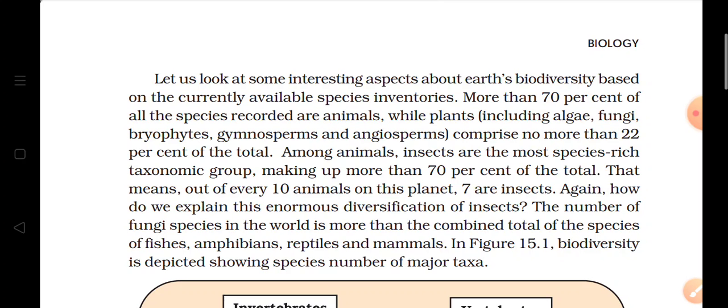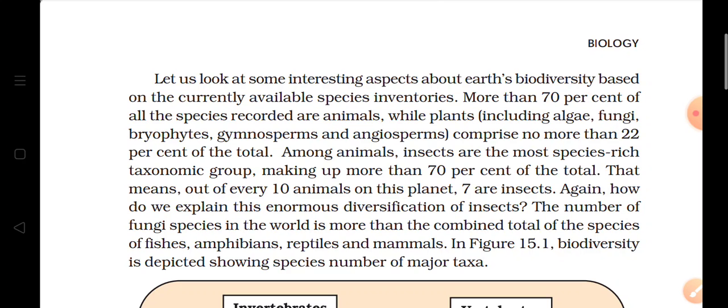And among the animals, insects cover near about 70% of the total. So we can say that 70% are animals, and out of those, 70% are insects. Means if we compare animals, out of 10 animals on this earth, 7 are insects.